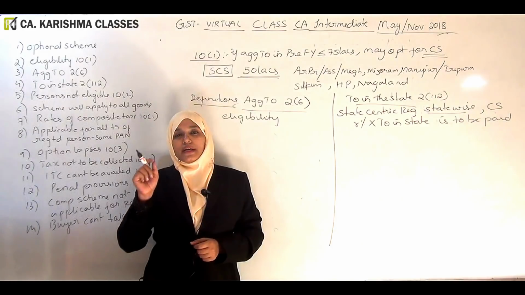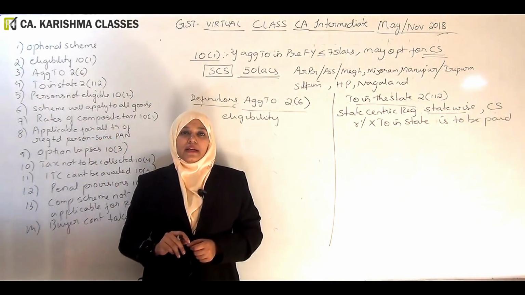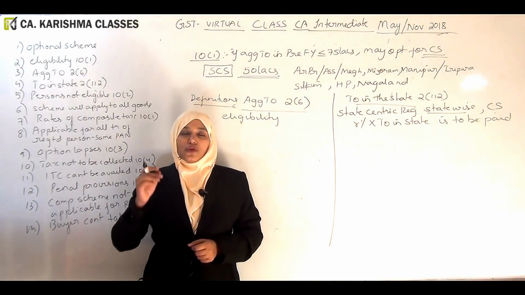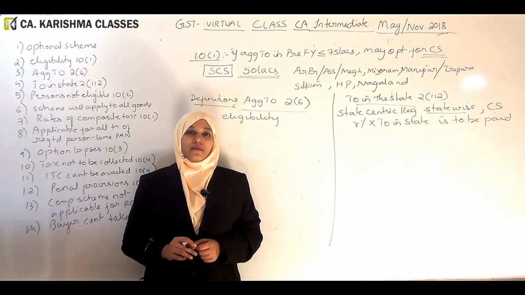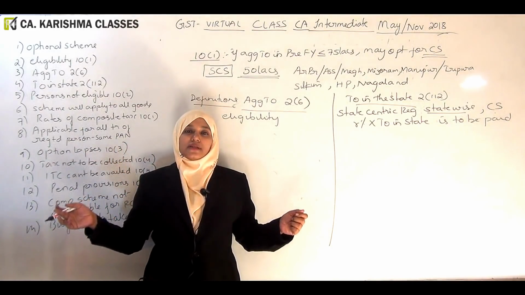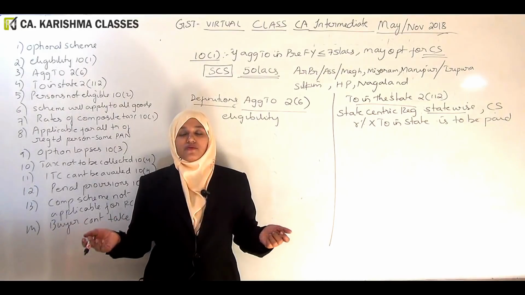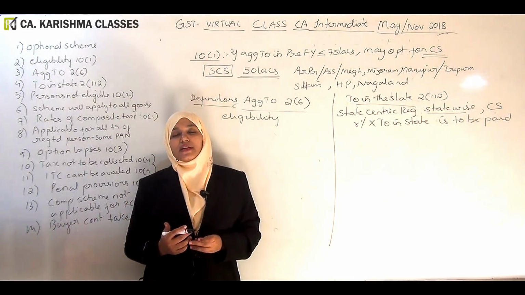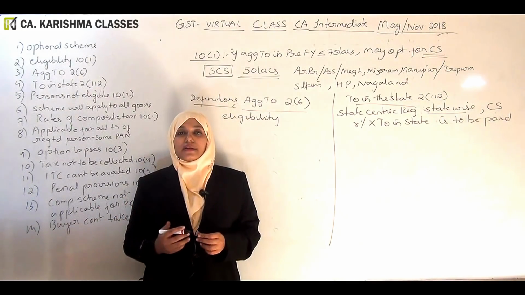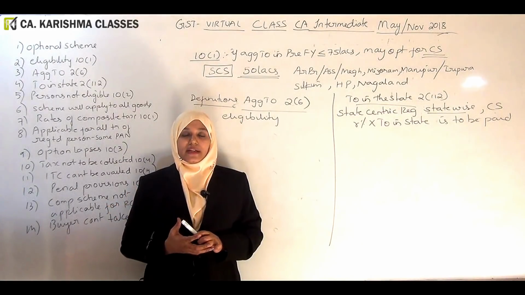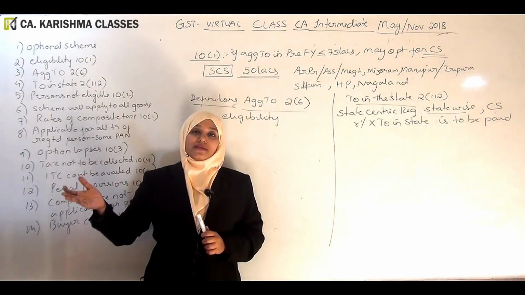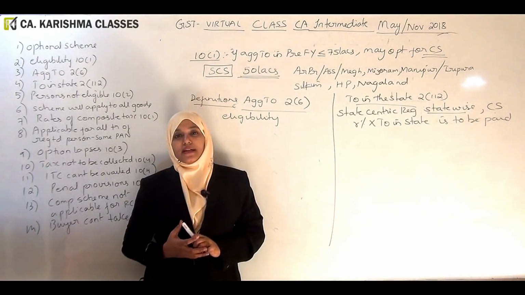Okay, it is not R into aggregate turnover. The tax that is to be paid by you is not R into aggregate turnover, because aggregate turnover has all the states. You are doing business in so many states. All states is aggregate turnover. But that cannot be a single tax. Whom will you give that tax to? You have to give state-wise. So that's why turnover in the state is relevant.